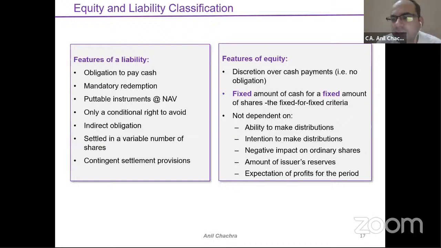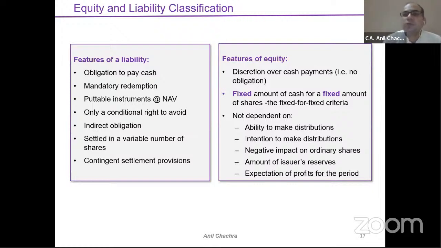Indirect obligation. So an obligation could be direct or indirect. Settled in a variable number of shares, as we discussed in the financial liability definition part, right? Contingent settlement provisions, wherein options would be there: either you can settle in cash or you can settle by issue of shares.